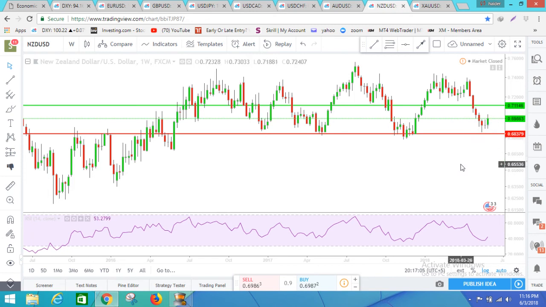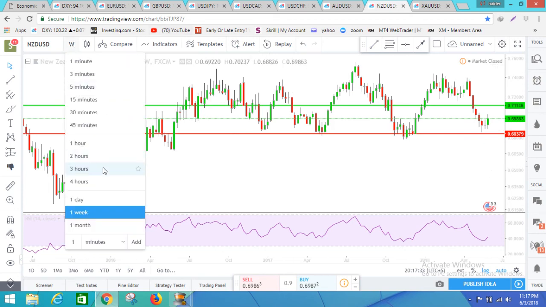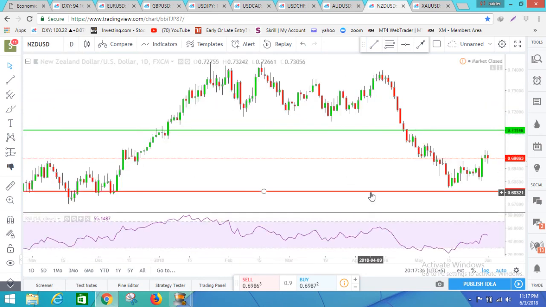It's better than the Australian USD pair, and the reason is that you can see this green candle, and even the weekly RSI is indicating an upward movement for it. I am targeting 0.711 for next week, and in case it drops, then it's coming to 0.6837 and below. If we have a look at the daily time frame for New Zealand USD, I still believe it can go up all the way. So I'm bullish on New Zealand USD and strongly recommend this trade.